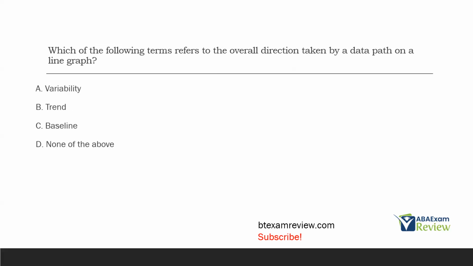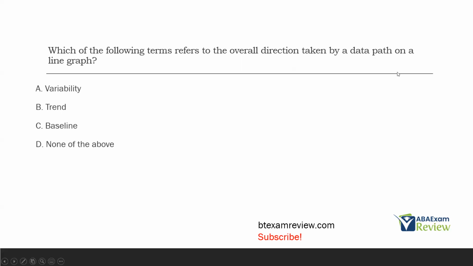Which of the following terms refers to the overall direction taken by a data path on a line graph? It's a graphing question. Not doing it to scare you. It's teaching you, just trying to get you to be more familiar and comfortable thinking about graphs. Graphs are super easy. Okay. Thinking about variability, trend, baselines. These are pretty basic terms, right?